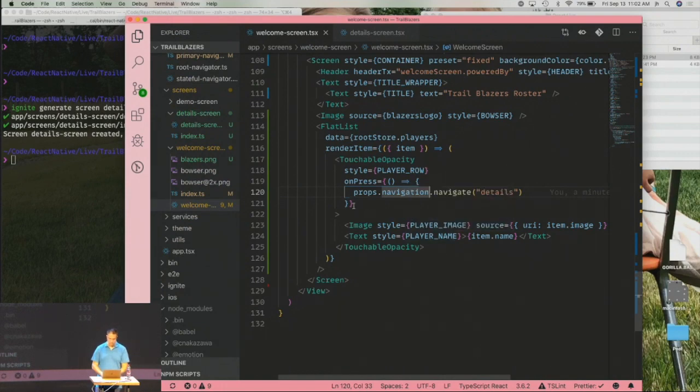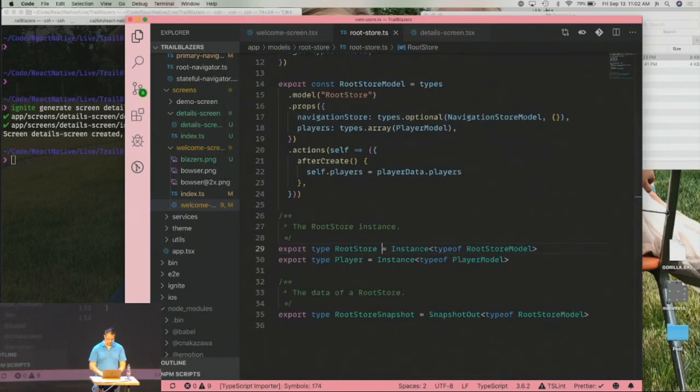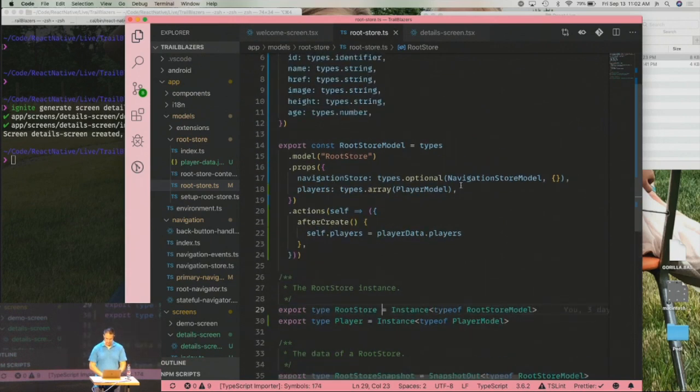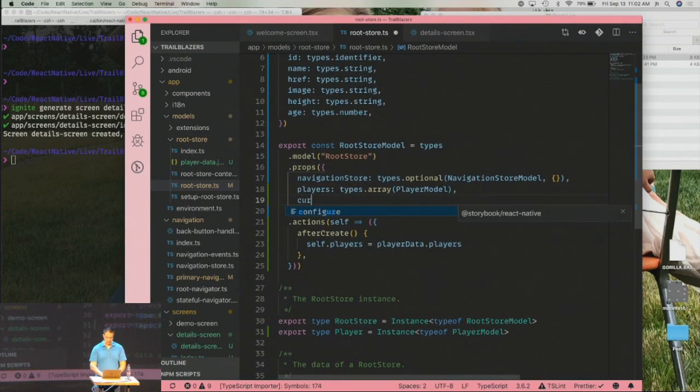Okay, cool. But we need to actually provide the detail screen with the player that we tapped on, because right now it's just kind of like, I don't know, what'd you tap on? You know, it's just a bare screen. So we're going to go back to our RouteStore, where we kind of started this thing, and we're going to say current player. Now, I'd normally put this in probably a different store, but for the purpose of this demo, this is what we're going to do.